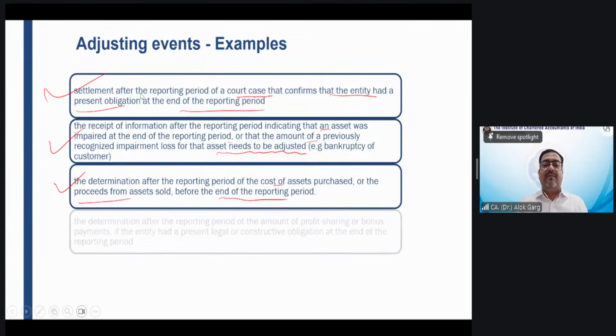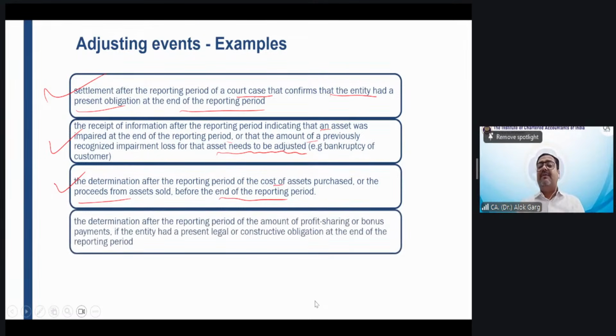Okay. So, the determination after the reporting period of the amount of profit sharing or bonus payment. For example, many companies are paying bonuses which are profit linked, right? Like in one of my old companies, when I was working till 2015, they used to distribute 10% of the profit among employees, right?